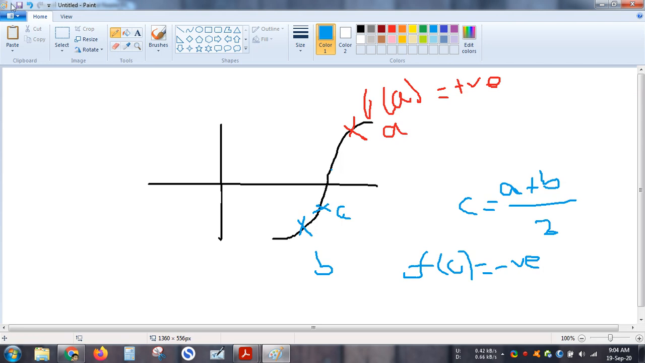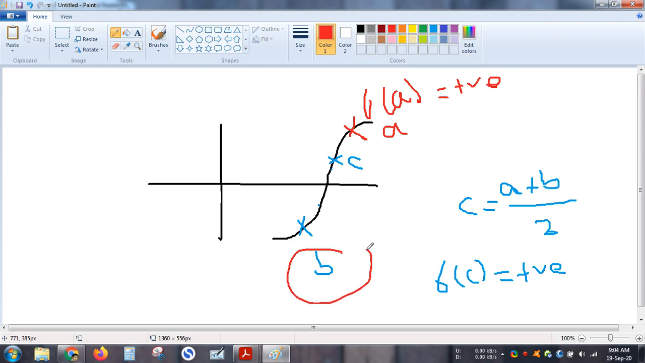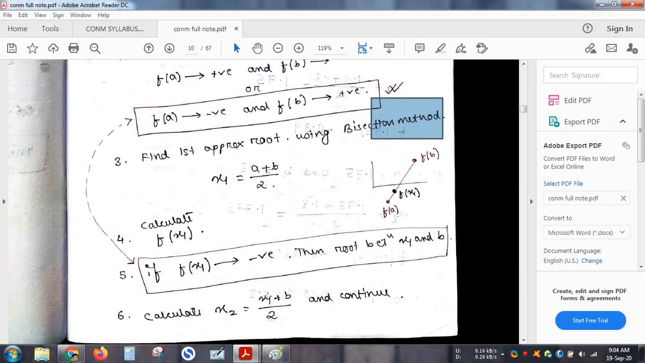Now in its place, if this f of c was positive, then what would I have done? Then it would have been over here. In that case, we would have taken b and c, and we are going to consider the next one, b plus c divided by 2, and I'm going to find the next term, c dash. So that's what we are going to do over here.